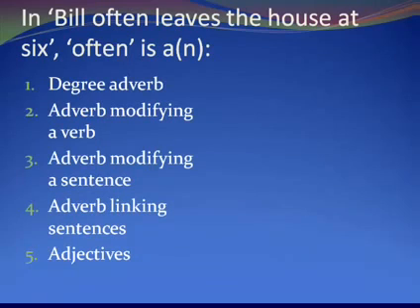So that means that the adverb is modifying a verb here. Okay, try another one. Bill often leaves the house at 6. What's often here? Well, you can see, can you move it around? It's not got ly, so that's not a test we can use, but you could say: often Bill leaves the house at 6, or Bill leaves the house at 6, often. So you can say, okay, we've got an adverb here. Now, what does it modify? It's not about how he leaves it, but it is how often, how frequently this event occurs. So what we've got is an adverb modifying a sentence.